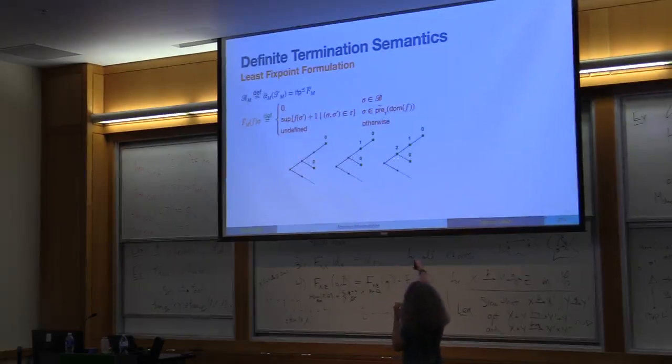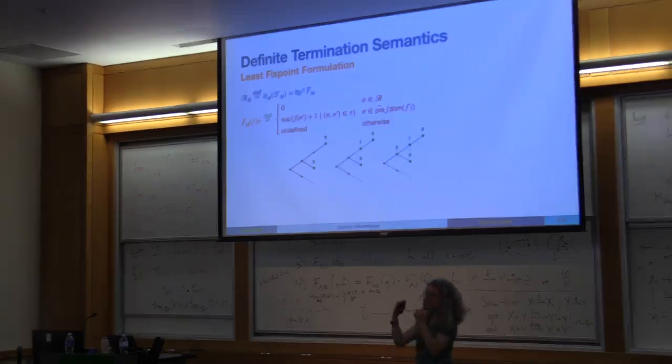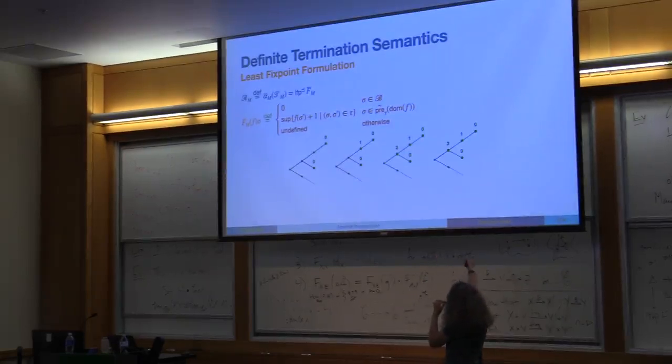At the next iteration, we can add the state. This is the value 2. We are at most at 2 steps in the worst case for termination. So if we go down here, it takes 2 steps. If we go down here, it takes 1 step, and we're done. And then this is a fixed point.